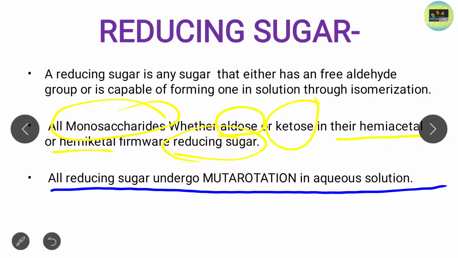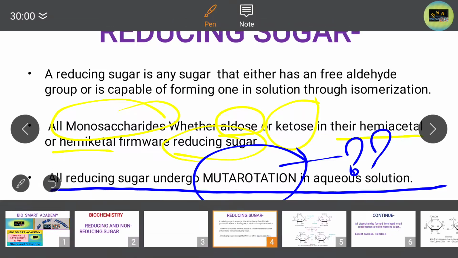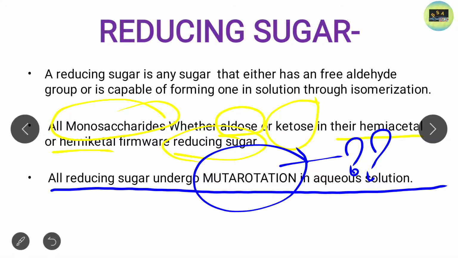Okay, it means all reducing sugars which are present in aqueous solution undergo mutarotation. So what is this mutarotation? I explained the concept of mutarotation in my previous lectures. Please go and watch that lecture. Okay, then you will get a clear idea about mutarotation. So this is about the reducing sugar, and specifically about the monosaccharide, that is all monosaccharides, whether aldose or ketose, are basically reducing sugars.